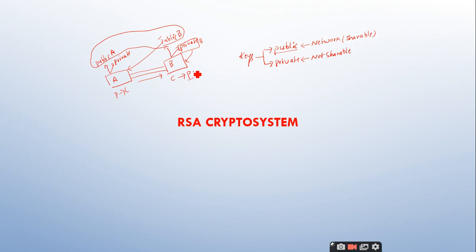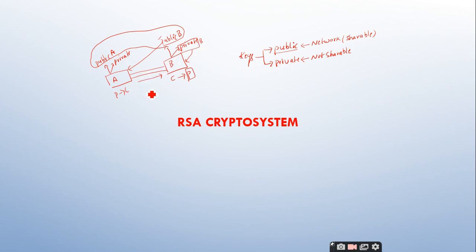Thereby he is able to generate the plain text. So this is the main theme behind the asymmetric key crypto system. Remember that encryption is always done with the public key and decryption is always done with the private key of the same pair. Here, public of B and private of B.